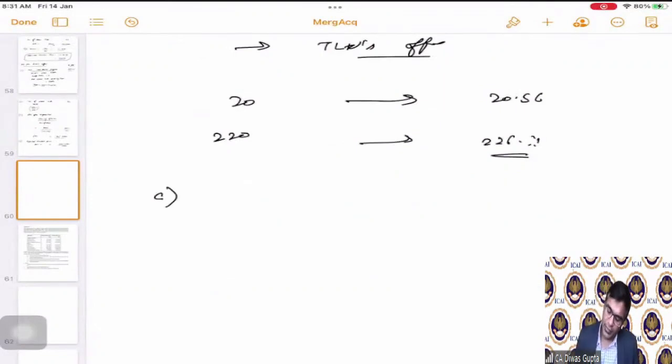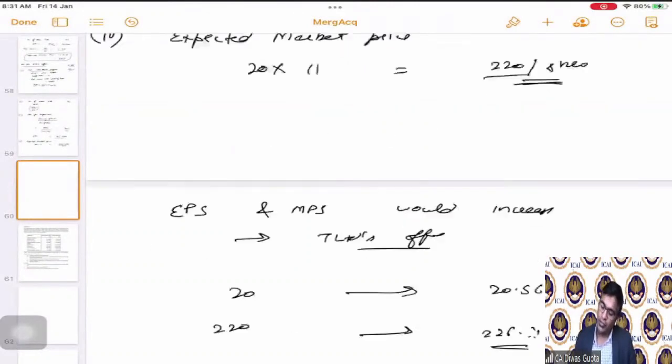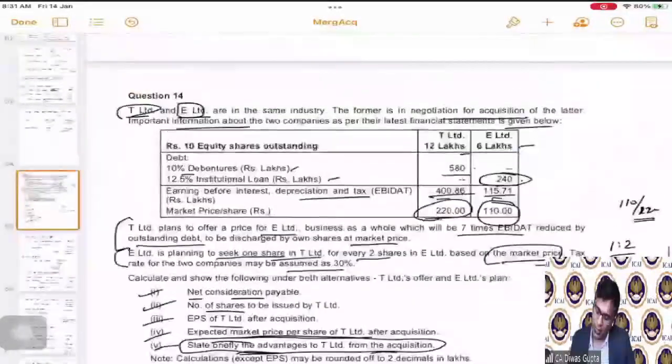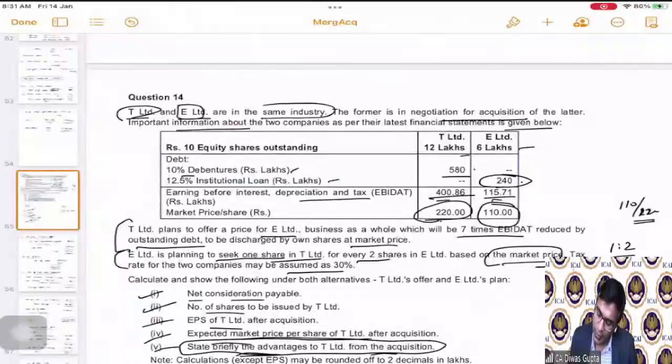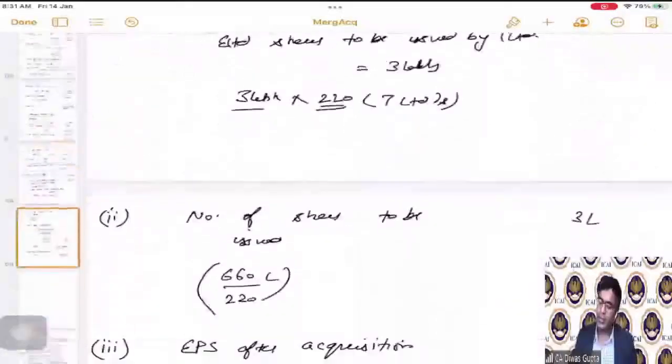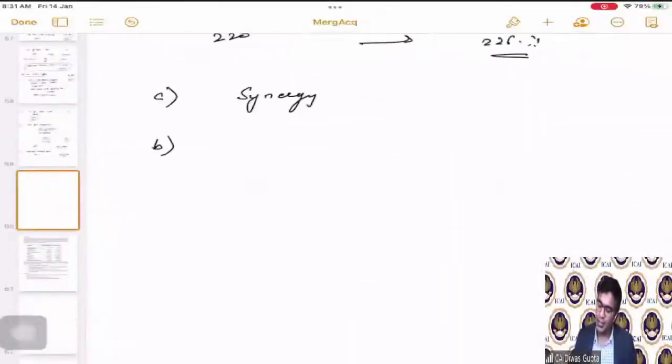Now, theoretically, if you ask me, definitely there will be synergy. There is a synergy advantage that it will have. B part is, since both of them are operating in the same industry, after merger and acquisition, T Limited will enjoy higher market share because currently both T Limited and E Limited are part of the same industry.